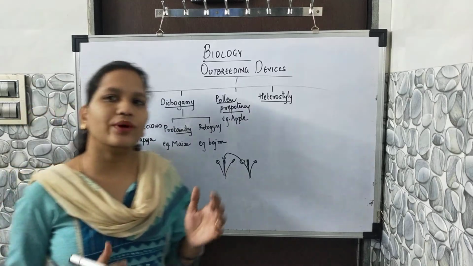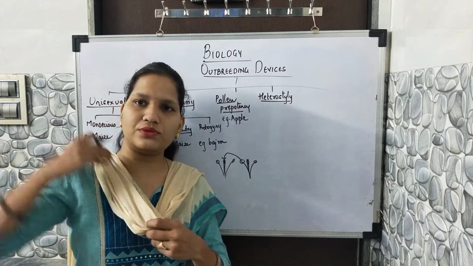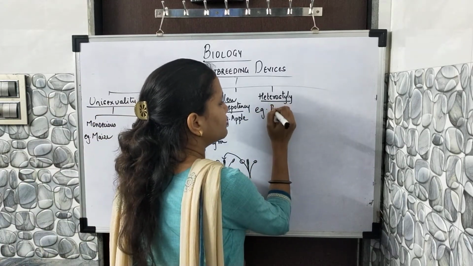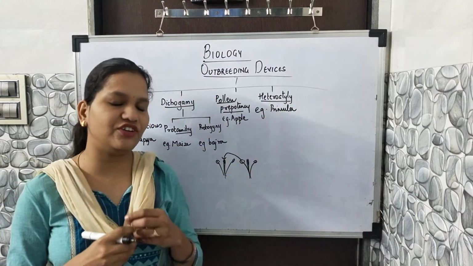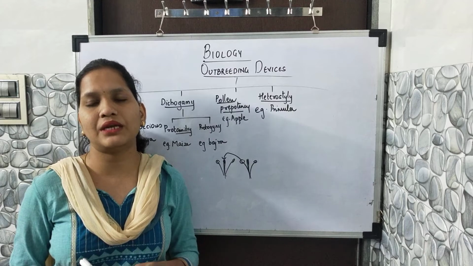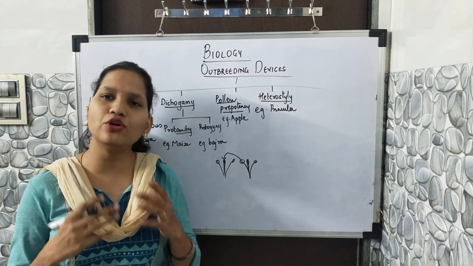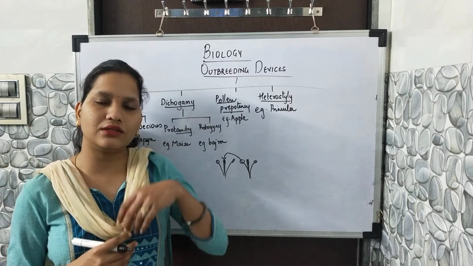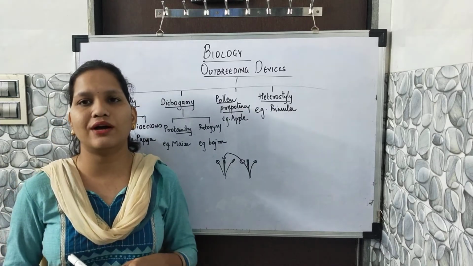When it comes to heterostyle, the example is primula. You can see that the different lengths of the stamen and carpel are not going to allow pollination. It is very difficult for them to show the pollination process, where either the carpel has a long length, or the stamen has a long length.